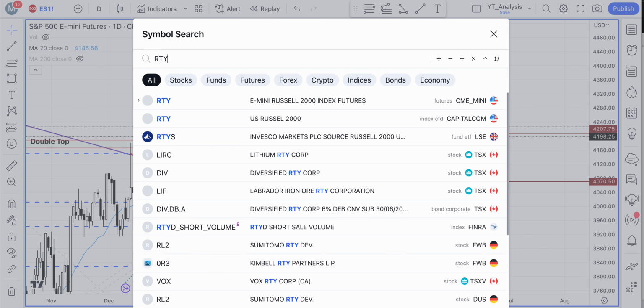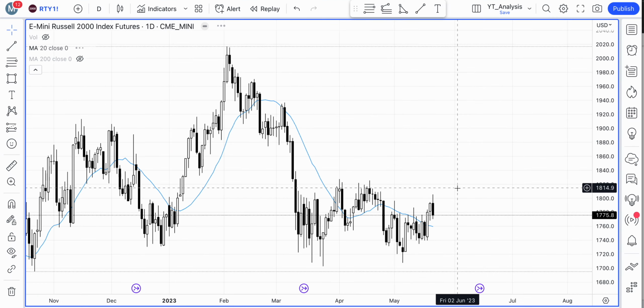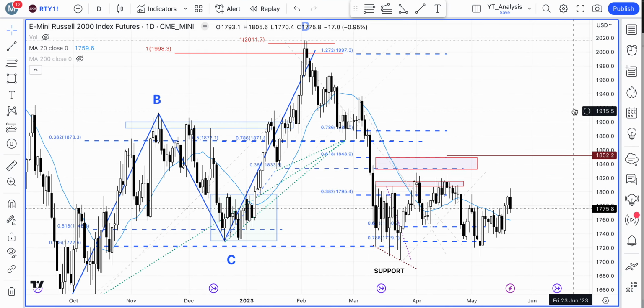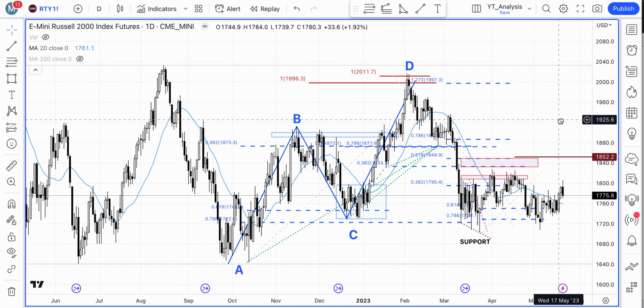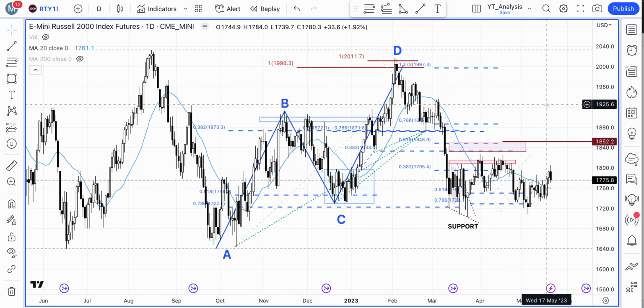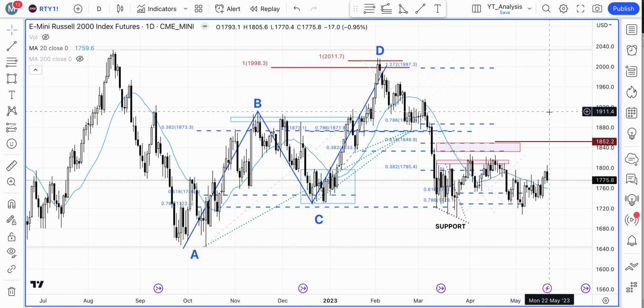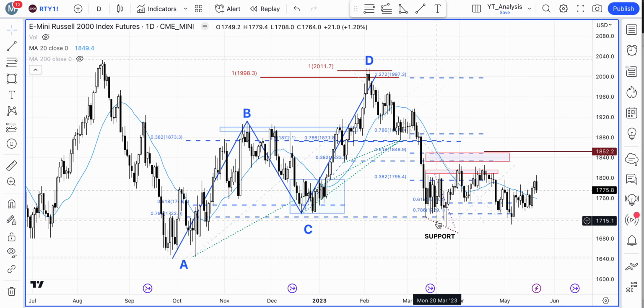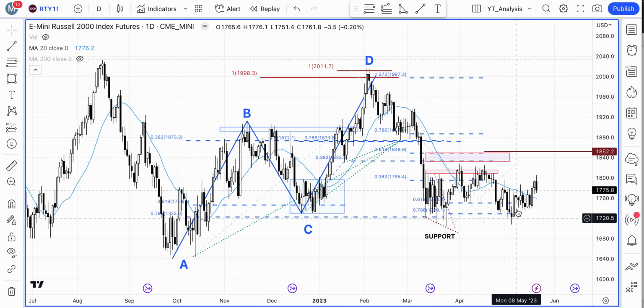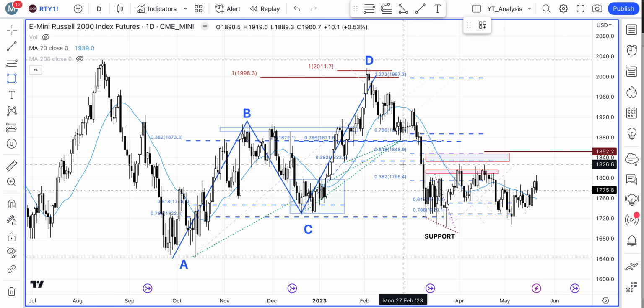Let's really quickly take a look at Russell 2000. So Russell 2000 has been this index which has been actually lagging, and if you look at especially the tech stocks, they're pretty strong. S&P 500 is much stronger than the small cap Russell 2000, but it seems to be forming a base and seems to be in this trading range. So let me actually draw this trading range right here.